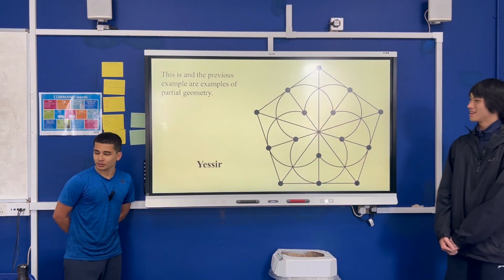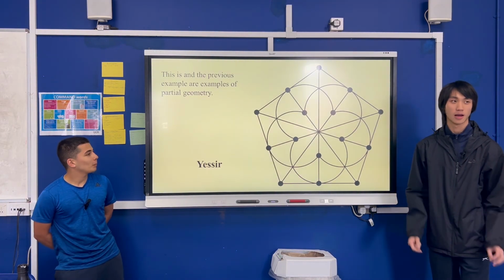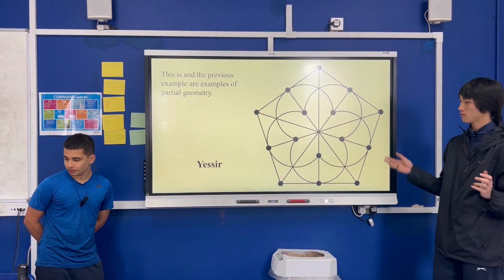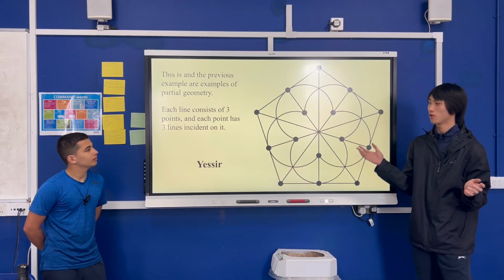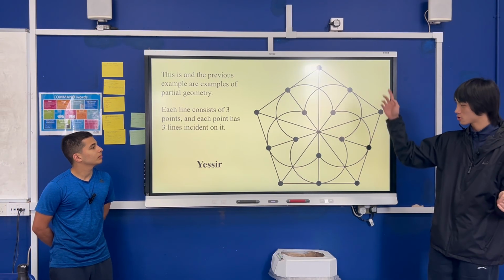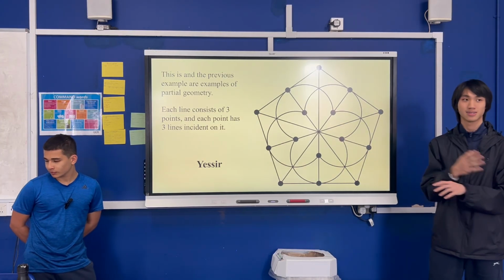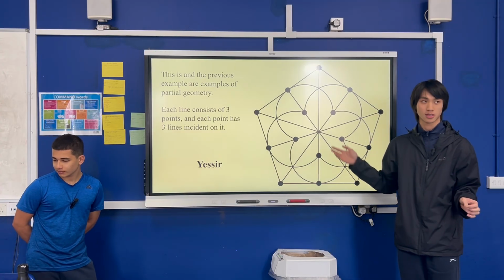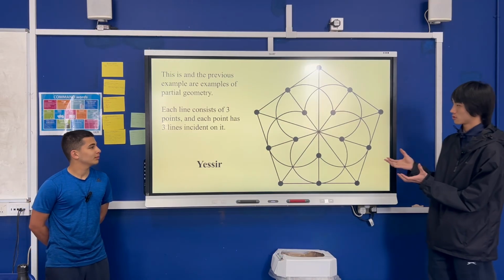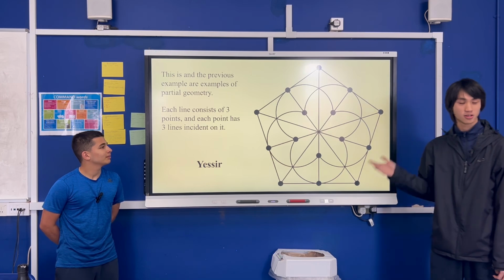This one and the one before are something called partial geometry, which is a more specific rule set that all of these have to satisfy. The general basis is that each line and point has a specific number of things. Like in those 2 examples, each point has 3 lines incident to it, and each line has only 3 points. Those 2 are different models, but they satisfy this property. So it's pretty unique.